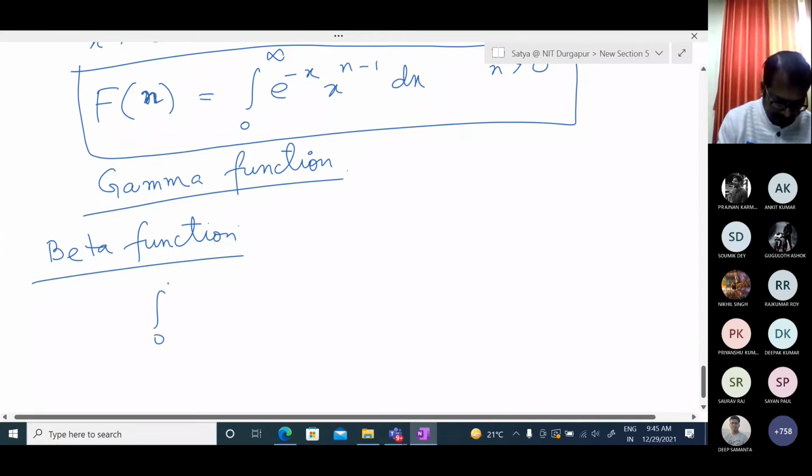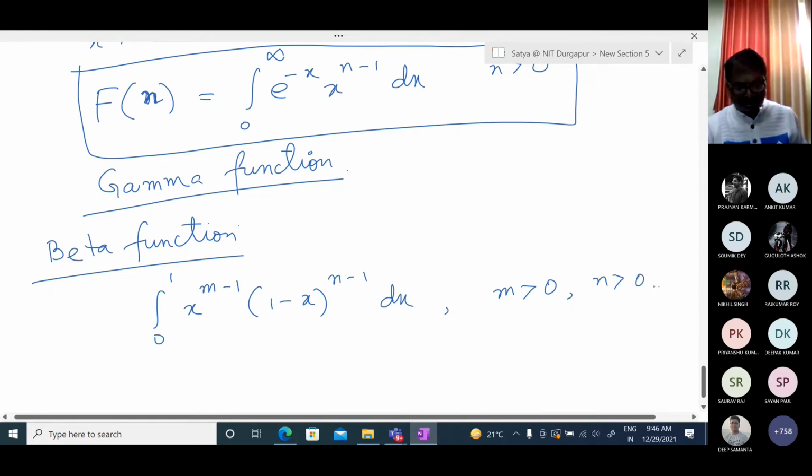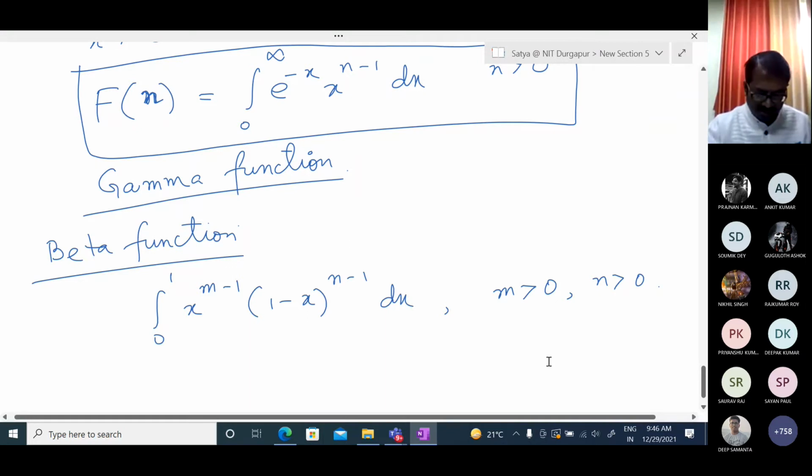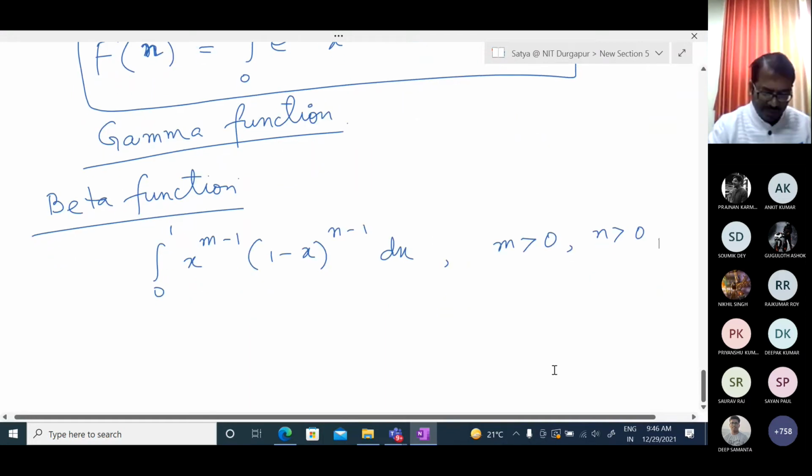Integration over 0 to 1 of x to the power m minus 1, (1 minus x) whole to the power n minus 1 dx, and we are taking m greater than 0, n greater than 0. We can say easily that if n is less than or equal to 0, or m is less than or equal to 0, it will be divergent. But we are considering, let us check whether this is convergent or not when m greater than 0, n greater than 0. One thing is, when m greater than 1 and n greater than 1, this is a proper integral. There is no discontinuity.